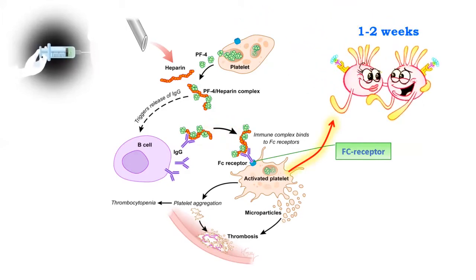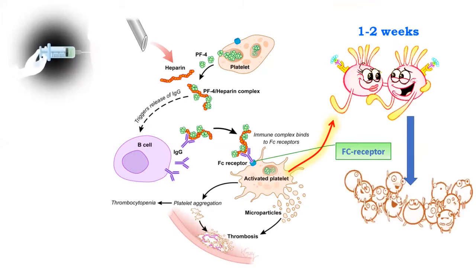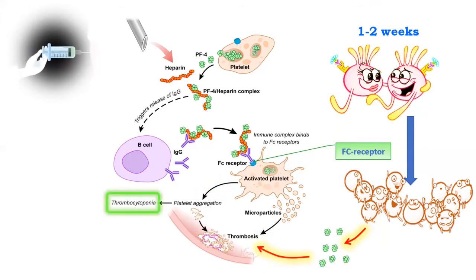Once activated, they secrete their alpha and dense granules, and hence additional PF4 is released from them. That creates more antigenic substrate for the HIT antibodies. The IgG-coated platelets are removed from the circulation by macrophages, and the remaining platelets get consumed in the formation of microthrombi. Both platelet clearance and microthrombi formation lead to the clinical finding of thrombocytopenia, that is, reduced platelet count.